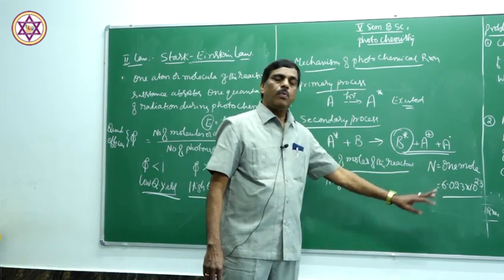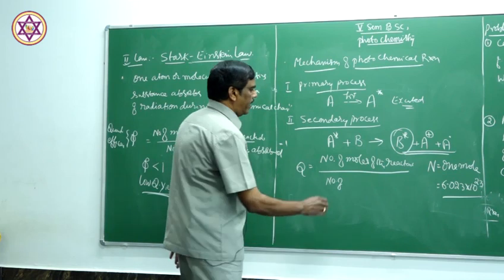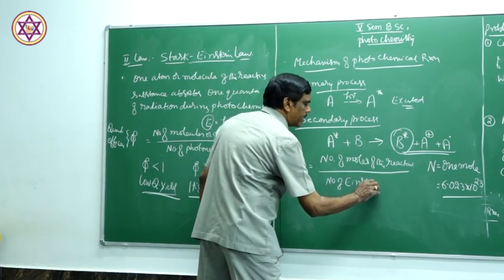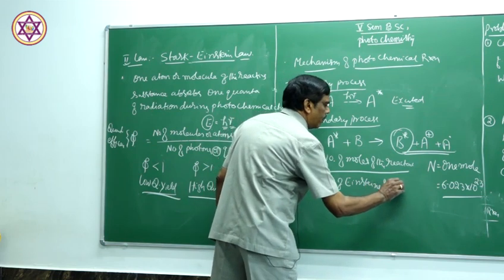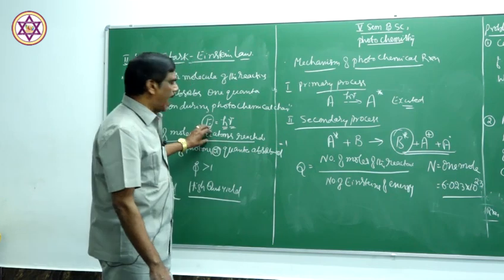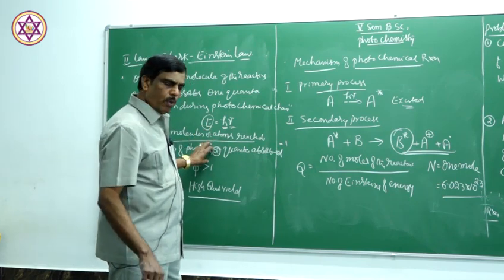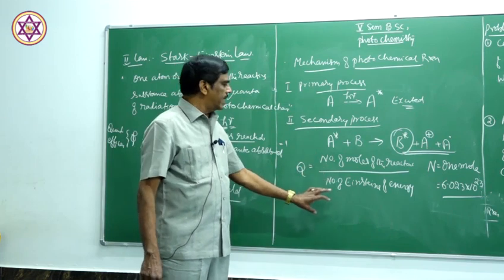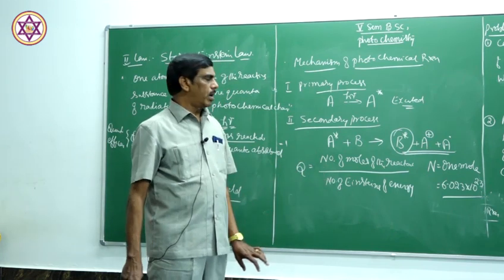The energy of 1 Avogadro number of photons we call an Einstein, the number of Einsteins of energy. So instead of taking the number of atoms divided by the number of quanta, we can take the number of moles divided by the number of Einsteins of energy. This gives you the quantum efficiency.